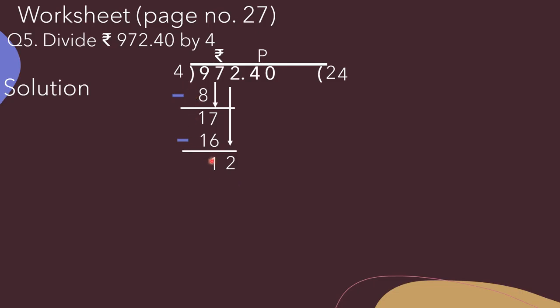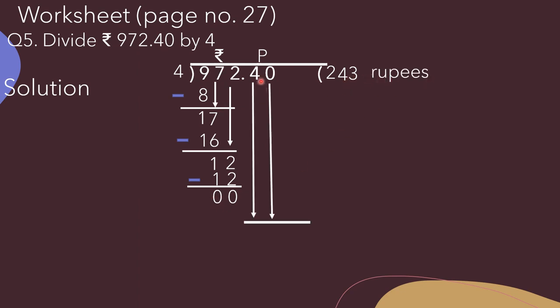Now 12 divided by 4, we will get 3 as quotient place, and 12 we will write below 12. Now we have to subtract, we will get 0. Now we have solved the rupees column, so here we will write 243 rupees. Now we have to bring down this paise column, that is 40.